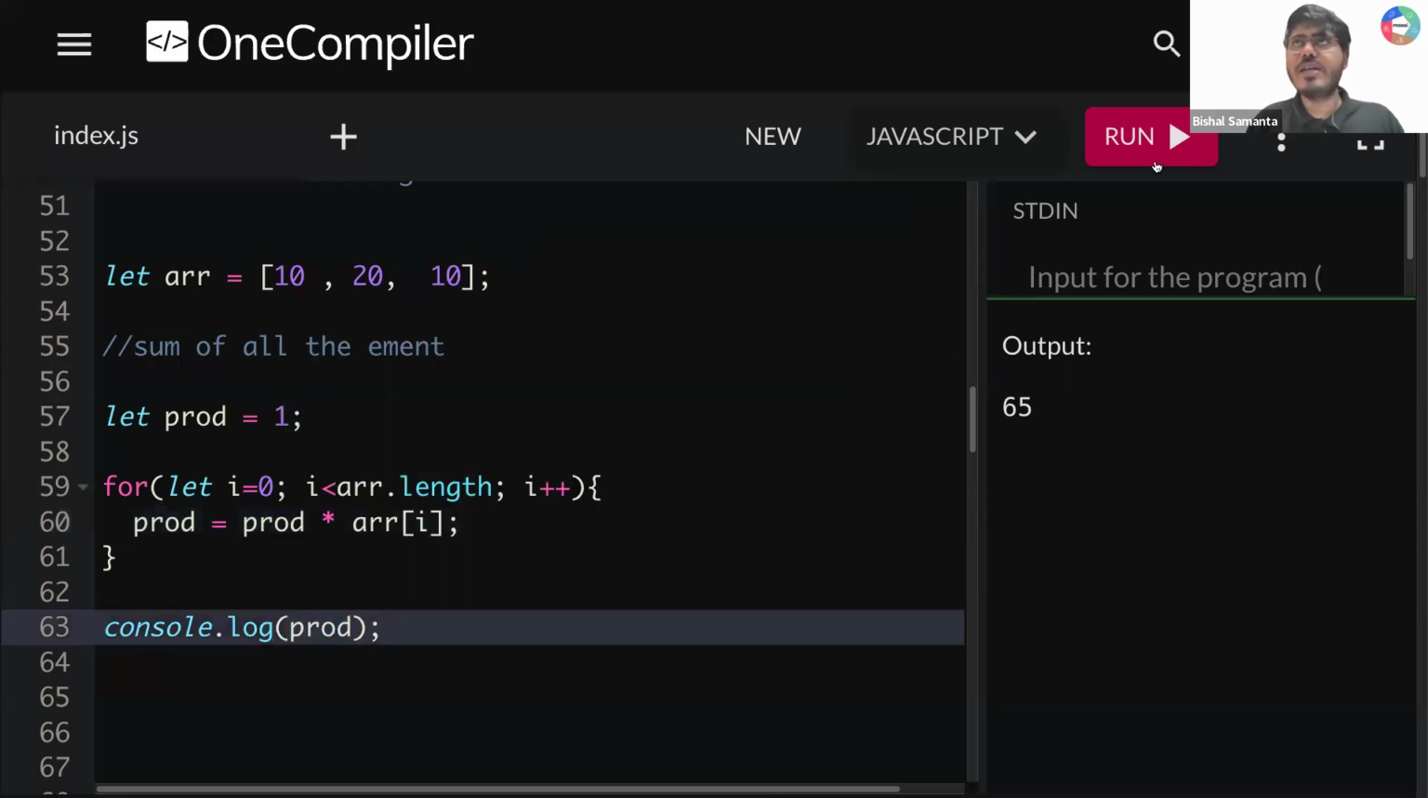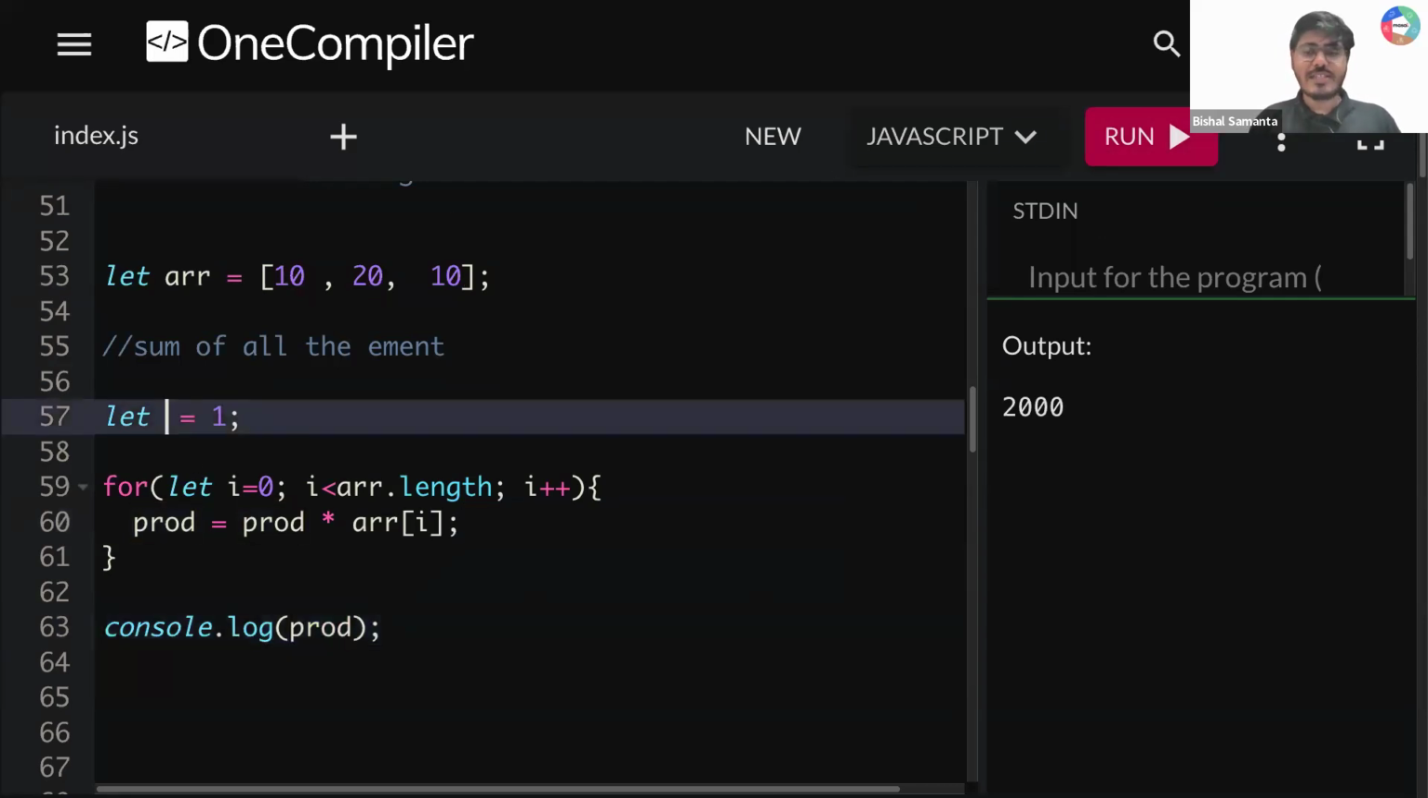Okay, so now if I run this thing, what I'm getting is 2000, which is the product of all these elements that are present here. Understood, all of you guys? Can you quickly confirm? Nice. Okay, so now let's do sum here, guys.